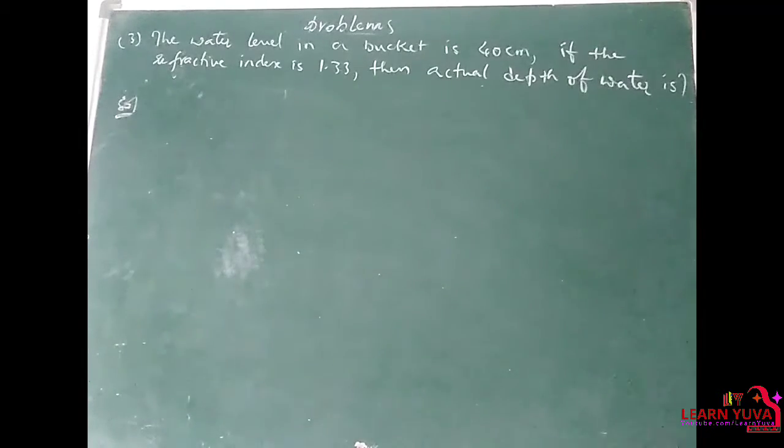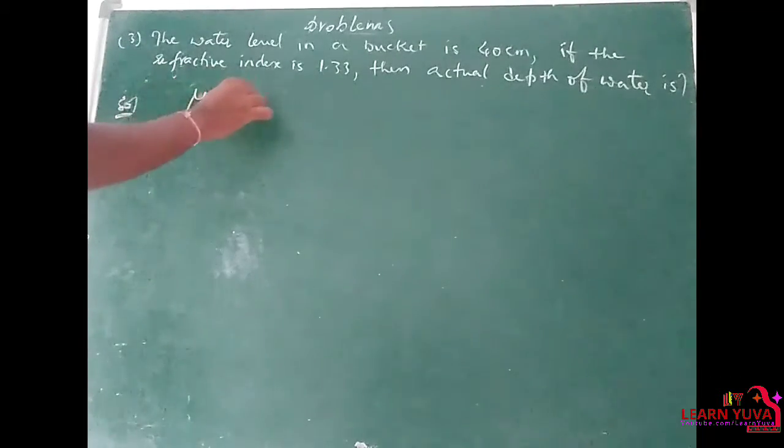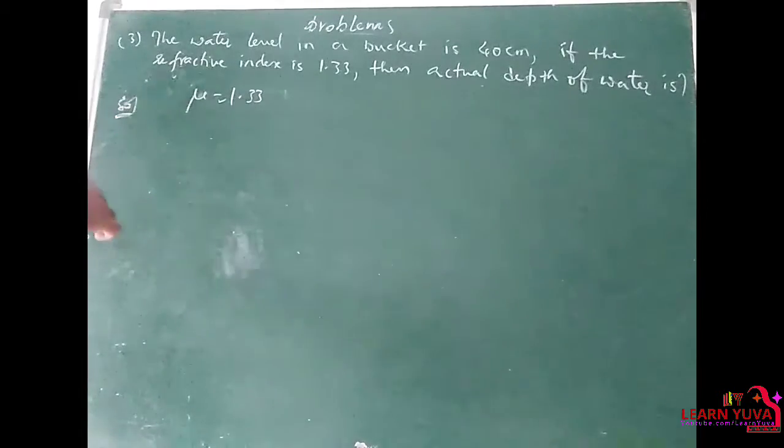Next question. The water level in a bucket is 40 centimeters. The refractive index is 1.33. Then what is the actual depth of the water? Here, given mu is equal to 1.33 and the water level in a bucket, that means apparent depth. Apparent depth is equal to 40 centimeters.